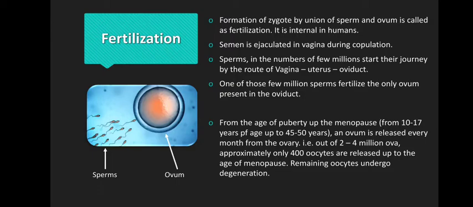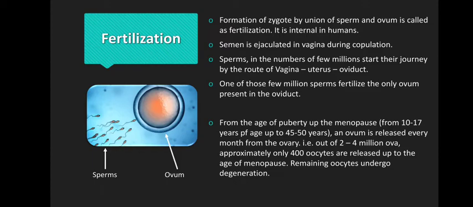Now moving on to the next, that is fertilization. Formation of zygote. Now zygote is a cell which contains 2 nuclei, one of male, another of female, by union of sperm and ovum. This is called fertilization. It is internal in humans. In some it may be external, like frogs have external fertilization, right?